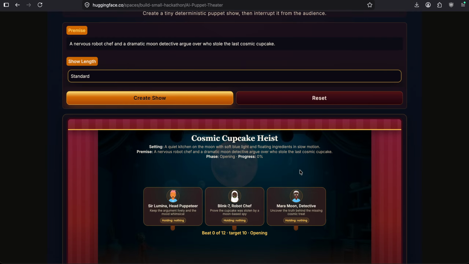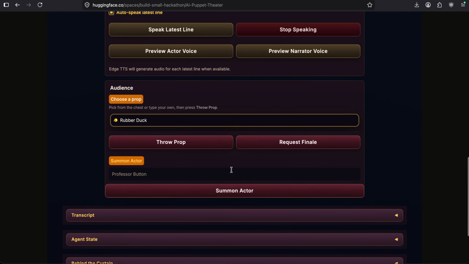Now once the stage is set up, we can run either the full act by clicking on the run full act button, or we can run the show step by step by clicking on the run one beat button. We also support voice modes. For the sake of demo, I'll select HTTS as it offers better voice quality. We also have audience control, where the audience can throw props on the stage that actors can use later, or request a finale, or maybe summon a new actor.